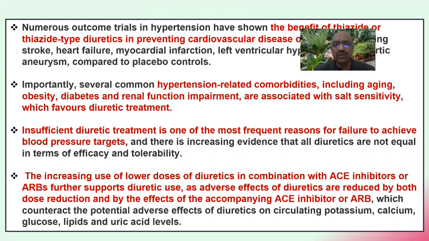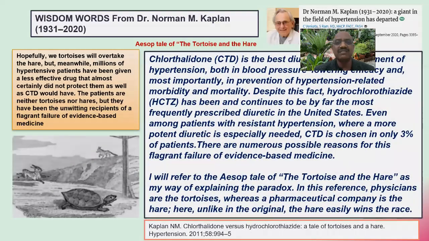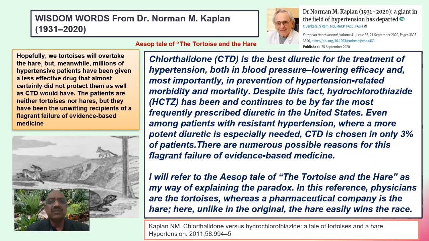The increasing use of lower dosages of diuretics in combination with ACE inhibitors or ARBs further supports diuretic use, as adverse effects of diuretics are reduced both by dose reduction and by the effects of accompanying ACE inhibitors and ARBs, which counteract the potential adverse effects of diuretics on circulating potassium, calcium, glucose, lipids, and uric acid levels. So this is my last slide here. And these are words of wisdom from Dr. Norman M. Kaplan, a tale of the tortoise and the hare.